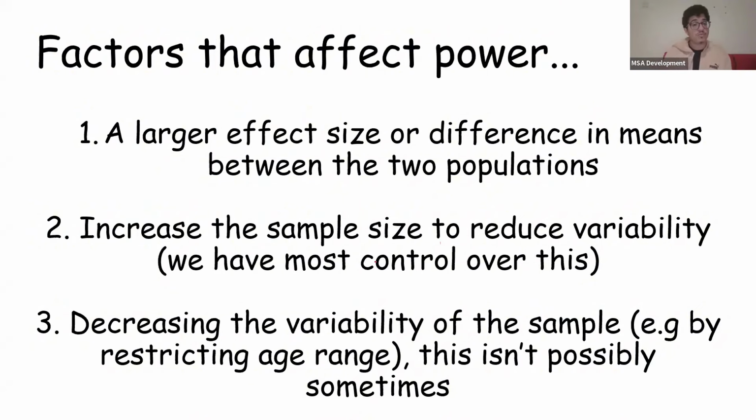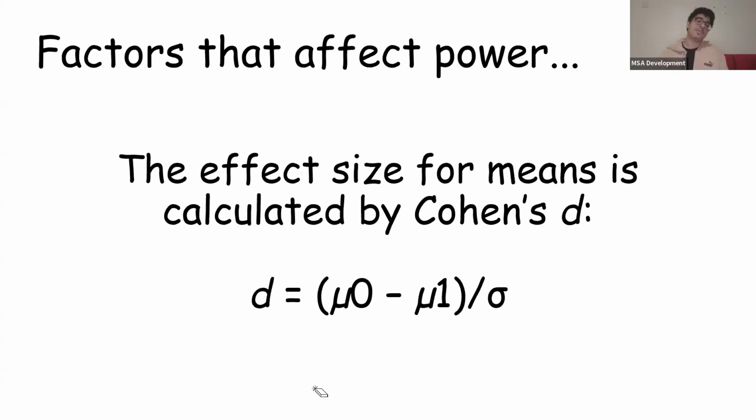Something we have the most control over as researchers is increasing the sample size. It reduces variability, okay? Another way we can decrease variability is by doing stuff like restricting the age range of the sample or anything of the sort. So usually this is sometimes impossible, but it does help in increasing power. Now, in the last slide, I mentioned effect size. Usually the effect size is measured by Cohen's d, okay?